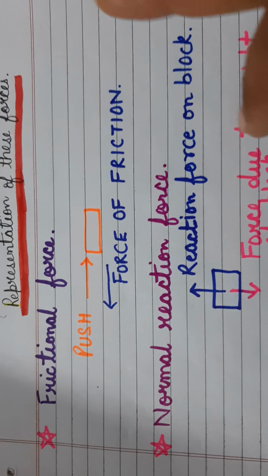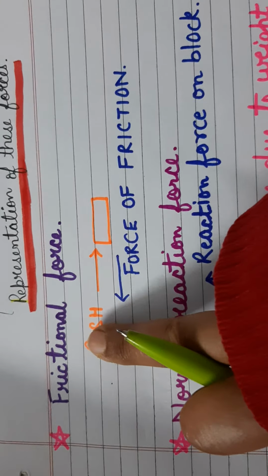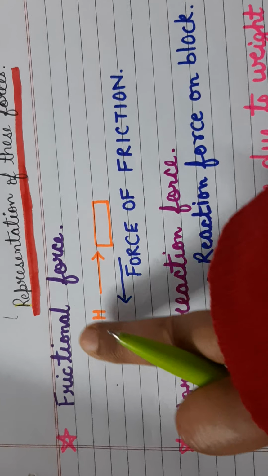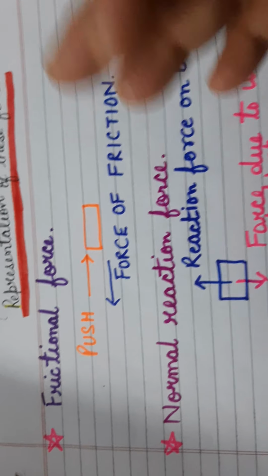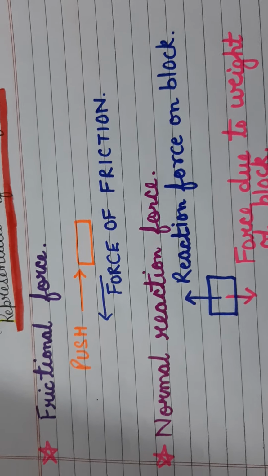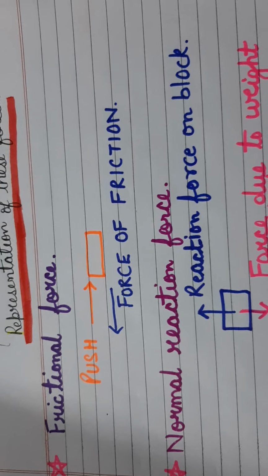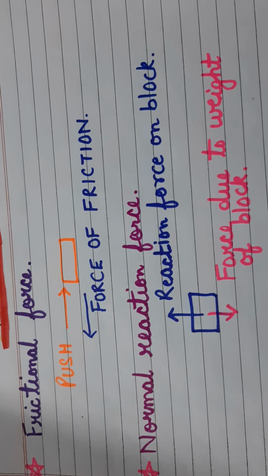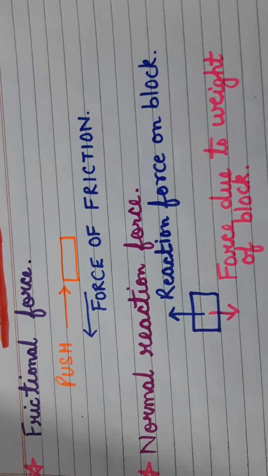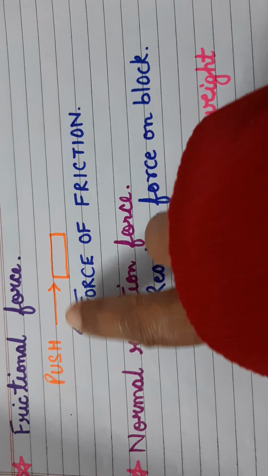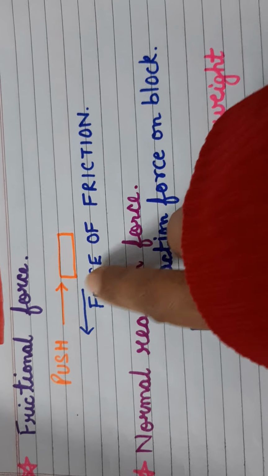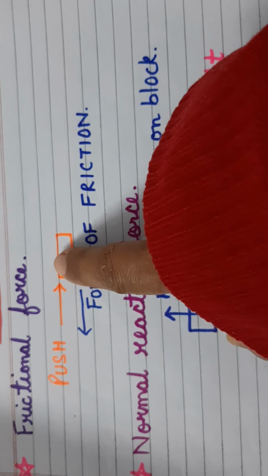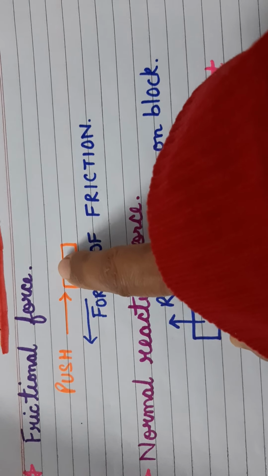It could be asked in the exam. Now, the first type of contact force is frictional force. It's a very, very common type of force. When you drag something on the ground, or when you are walking on the ground or on the road, what is happening? There is a force of friction which acts opposite to the force with which you're pushing a particular object.